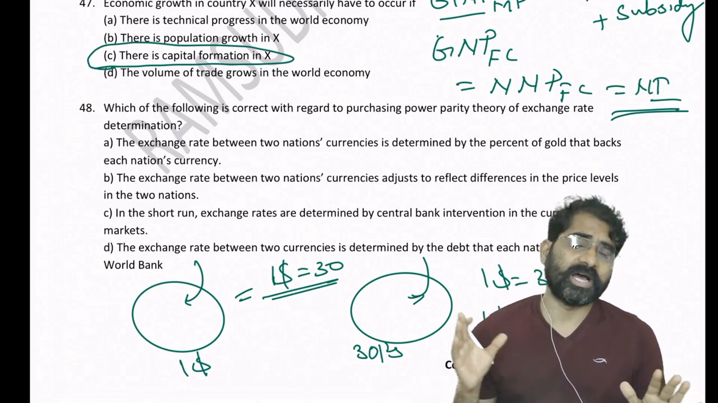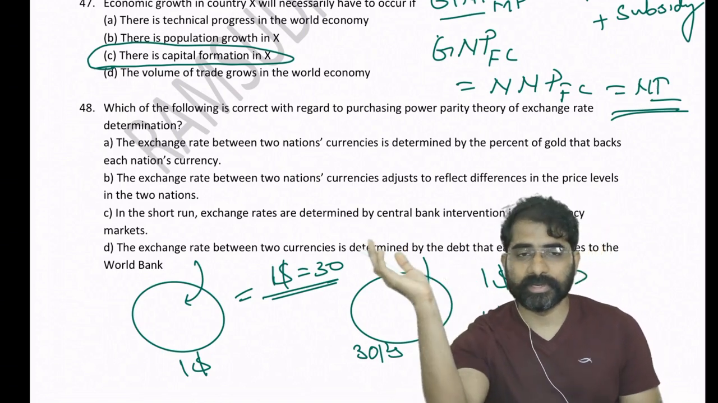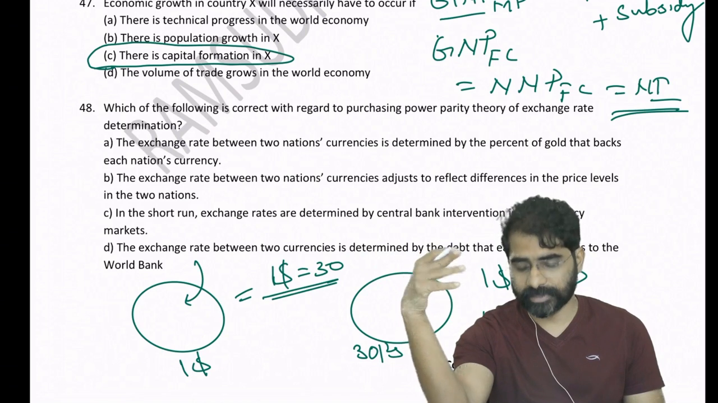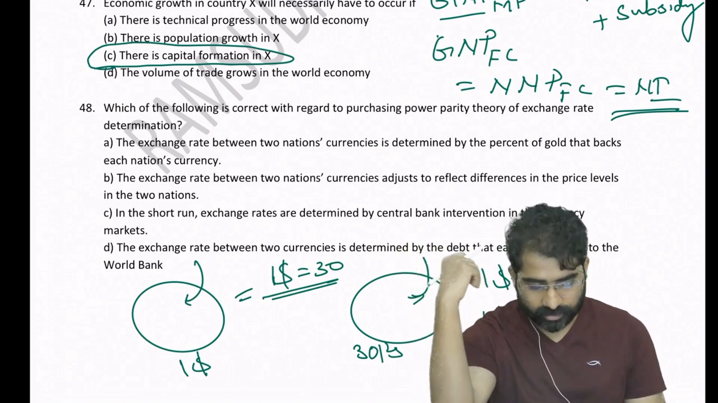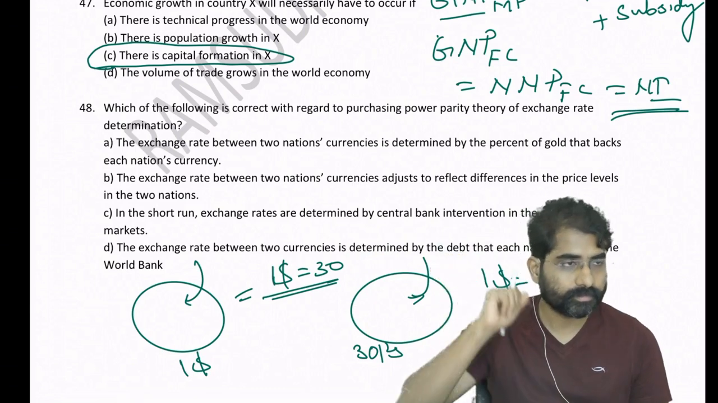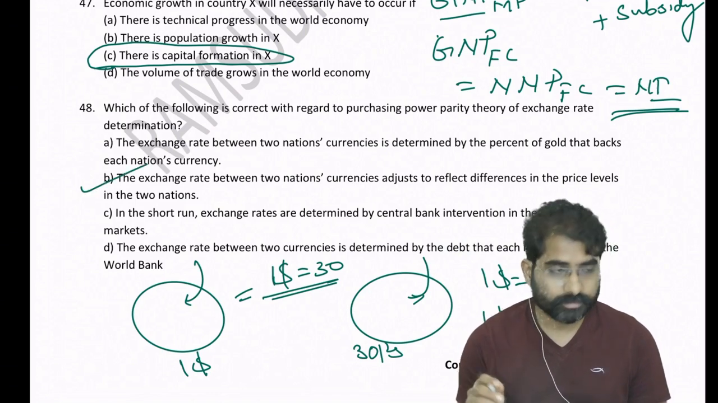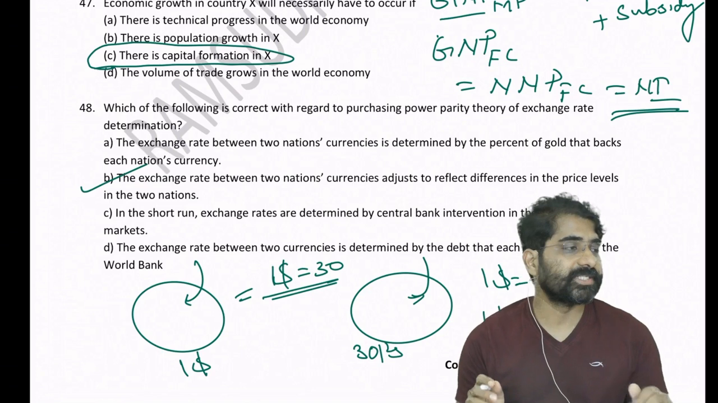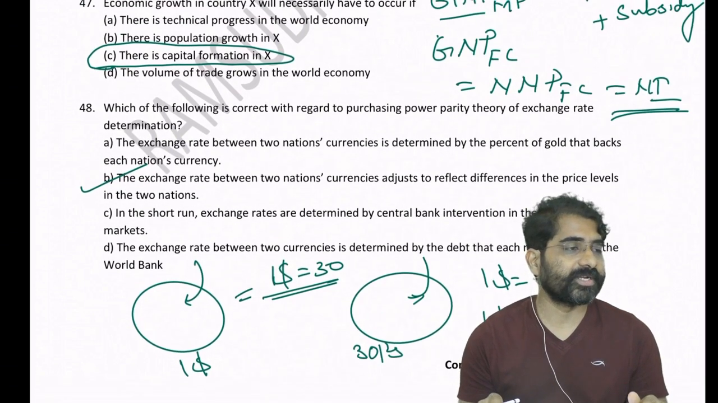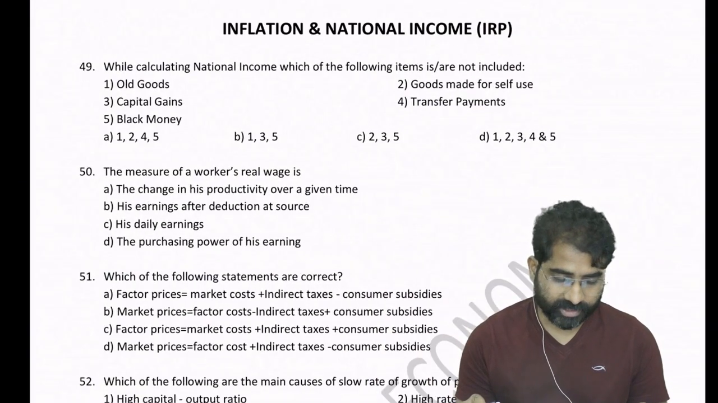In detail, half an hour, 45 minutes, I would have discussed earlier how REER greater than 1 etc. will work. I'll try if time permits in the BOP class. Now first try to answer question number 48. Good. The exchange rates between two nations adjust to reflect differences in price levels in the two countries. Very good, shabash. You're doing well. Now go to question number 49.